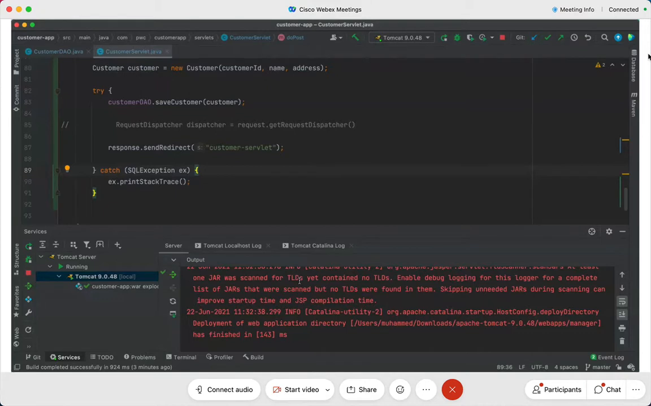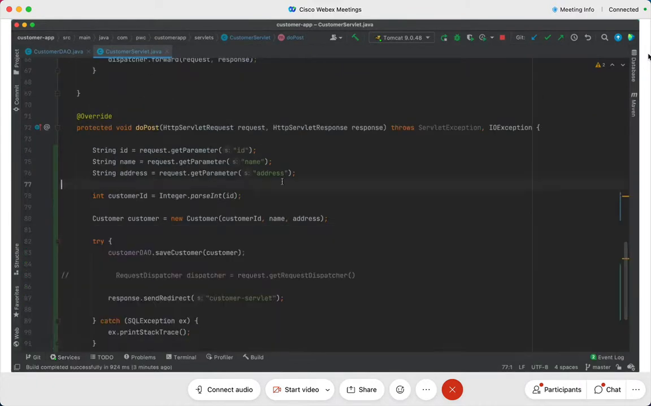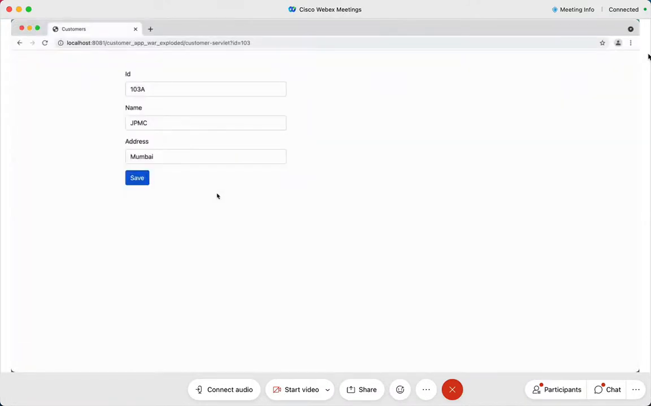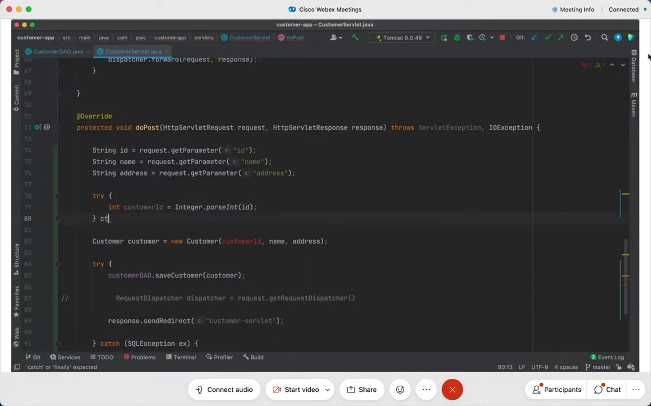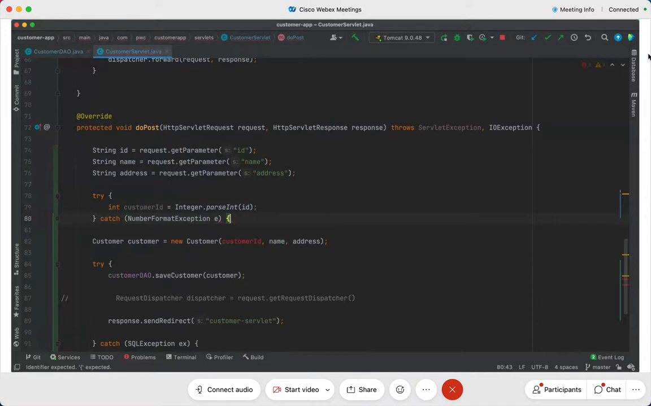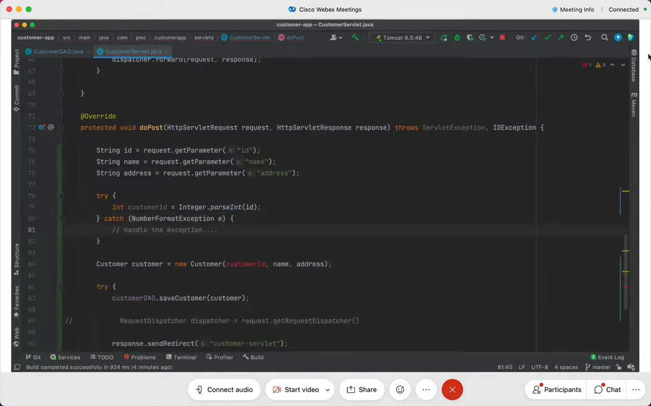So I must put this in the try catch block right here, and I must do the same thing that I had done earlier. Now I'm not writing the entire code. I hope you're understanding what I'm trying to convey to you. I'll say number format exception, E, and then here I'll just simply write handle the exception. You're going to put it into the error, forward it to the same page, check the value of the error, and then show it, and all that stuff will be there. Correct?